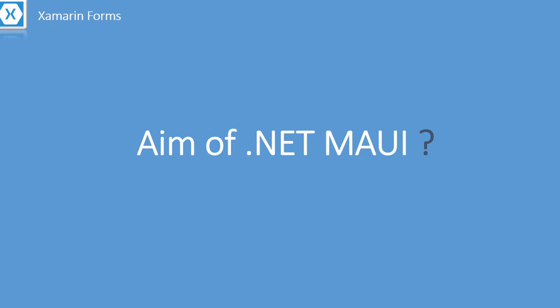What is the aim of .NET MAUI? The main aim of .NET MAUI is improving app performance and simplifying multi-platform app development. In Xamarin Forms, we face a lot of lagging issues while starting up the application, or if you add any native platform code, the performance of the application decreases. So .NET MAUI will try to minimize this type of issue. This is the main aim of .NET MAUI.